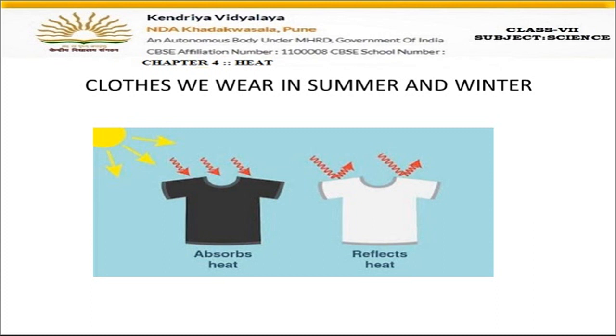And the light color, the white color t-shirt that is shown here will be worn in summer season because it is light colored. And you can see here the arrows that the white color is reflecting the heat. It is not allowing the heat to go inside, so heat is striking here and going back. Okay, that's why light colored clothes are preferred in summer season.